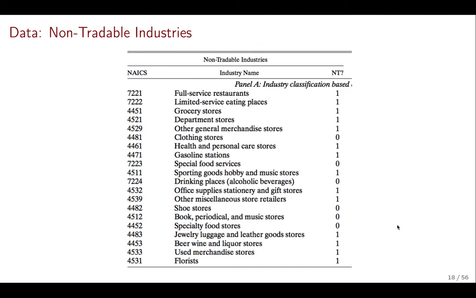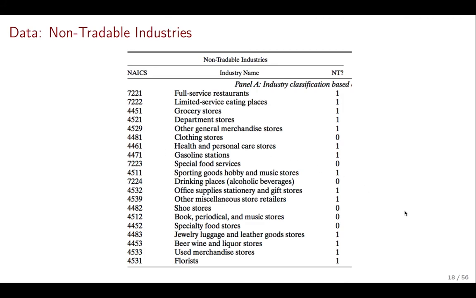On the other hand, categories that are non-tradable include full-service restaurants, grocery stores, shoe stores, florists. You're going to have all these different categories that are either in retail or restaurants or certain types of specific services that you cannot move around. You have gasoline stations as well, and health and personal care stores. We were talking about hairdressers, they will be in this 4461 category.